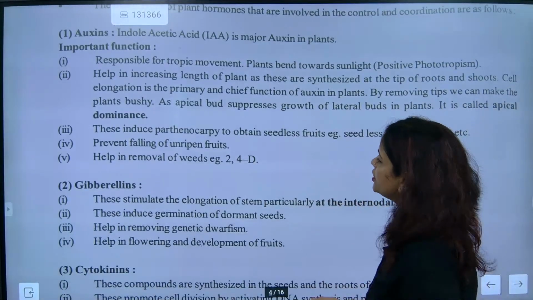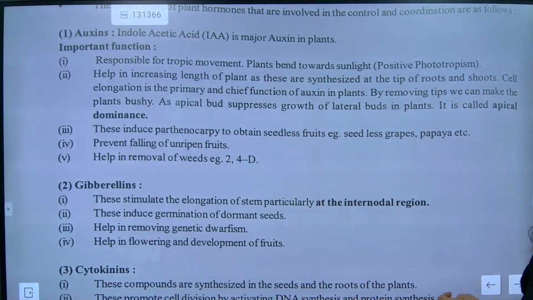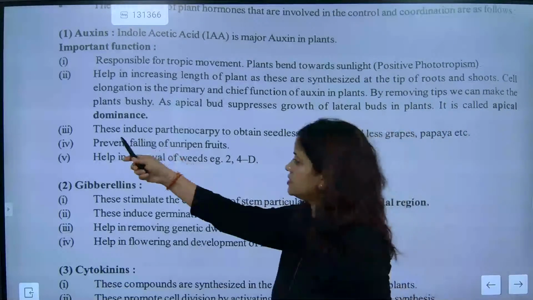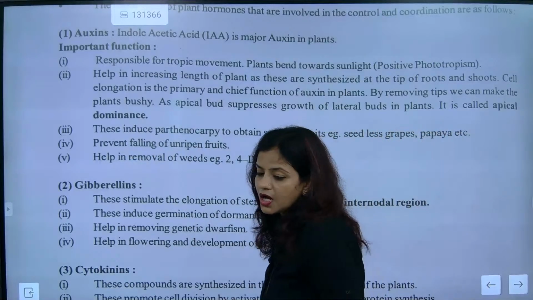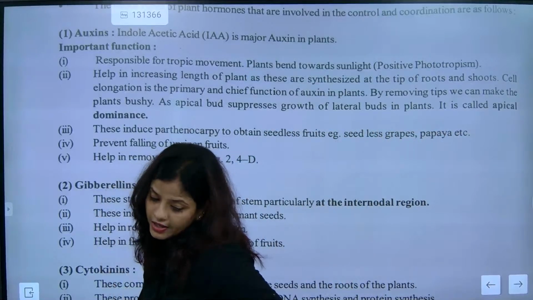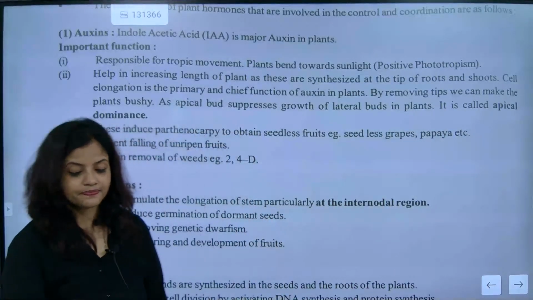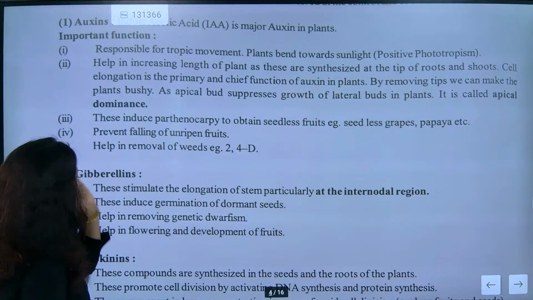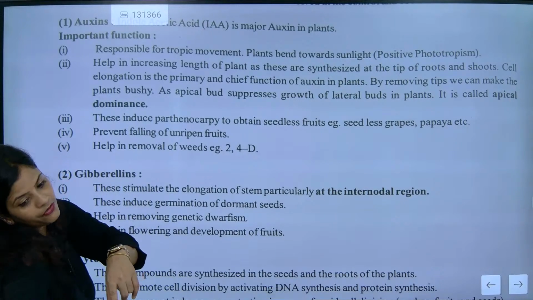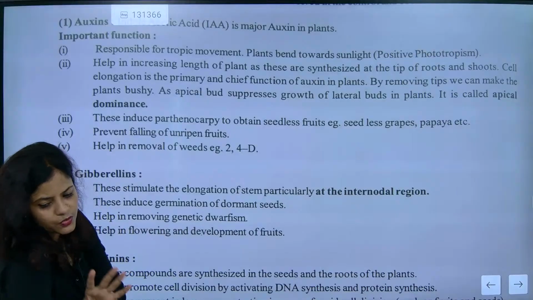Next, auxin induces parthenocarpy to obtain seedless fruits, like seedless grapes and papaya. It prevents falling of unripened fruits, and also helps in removal of weeds. But you remember at least 4 points here. 4 points is more than enough.